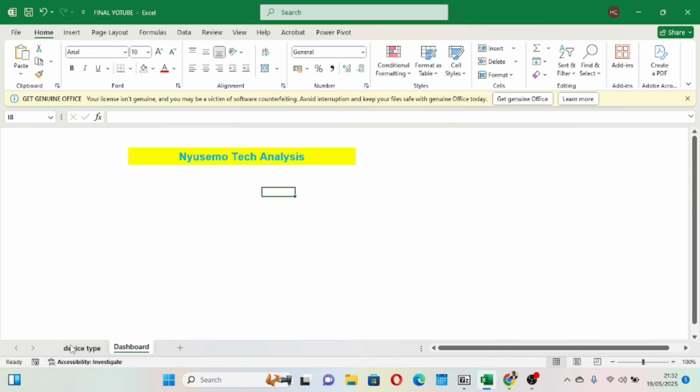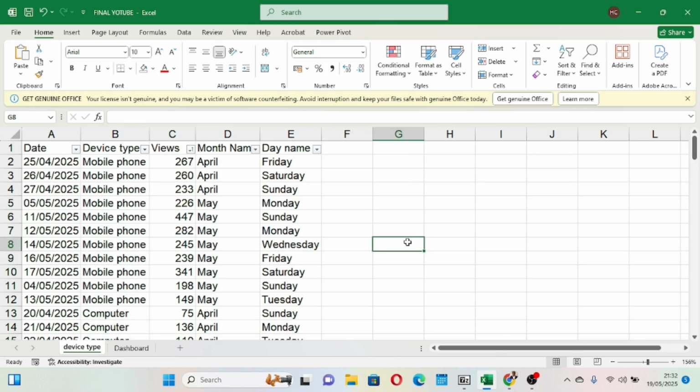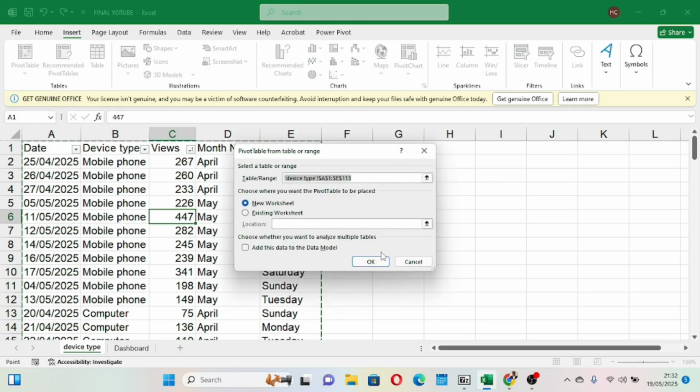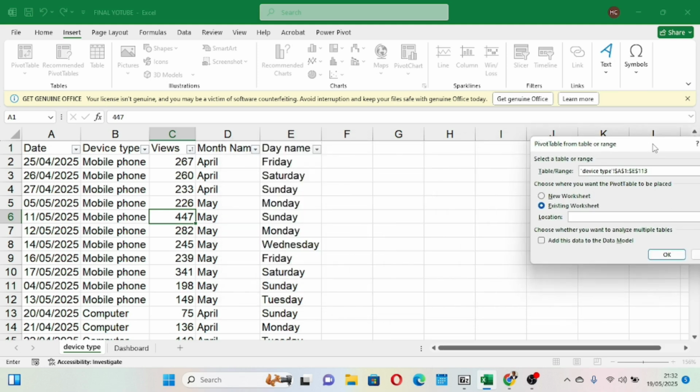Now I go back to my data, and I want to start creating my pivot tables. I'll go to Insert and select pivot tables after you have selected inside the data. Then it says existing sheet, and I want it to appear here. I want to be creating my tables around here because I want to do all my visuals here. So I want the first table to be here. When you select your pivot tables, it gives you different options.